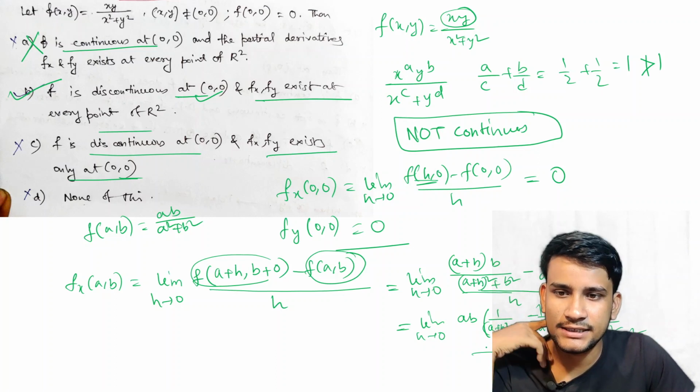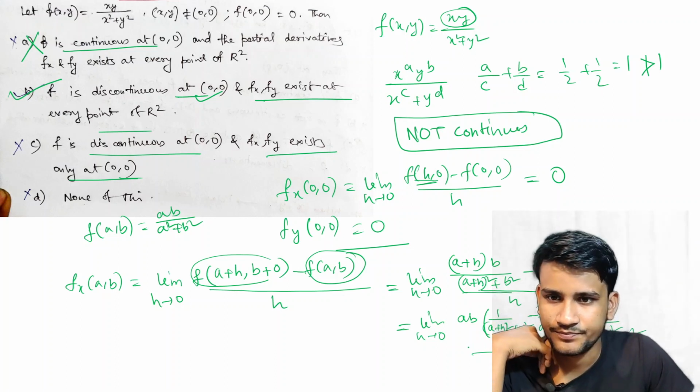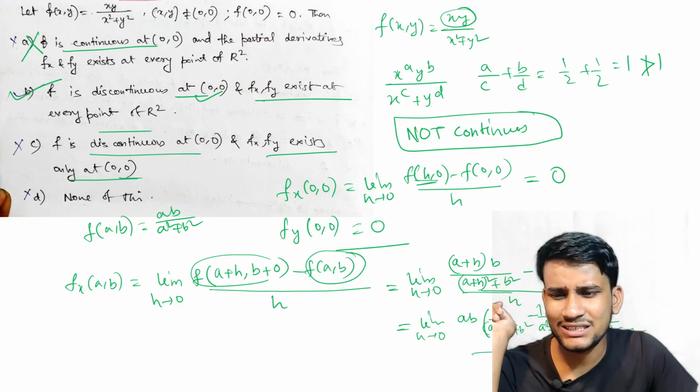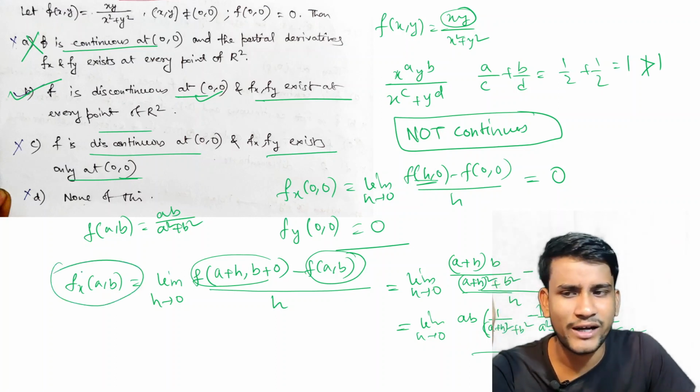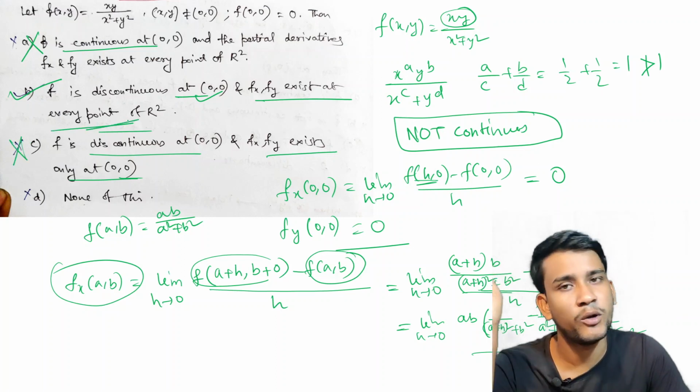So I think this exists for all points, not only for (0,0). You can once check any other point and you can find a finite limit. So it exists for every point in R2.